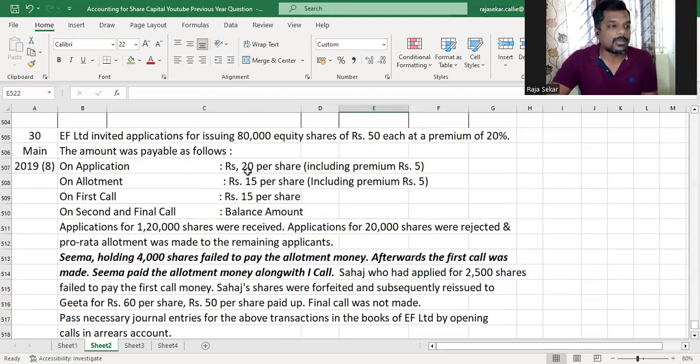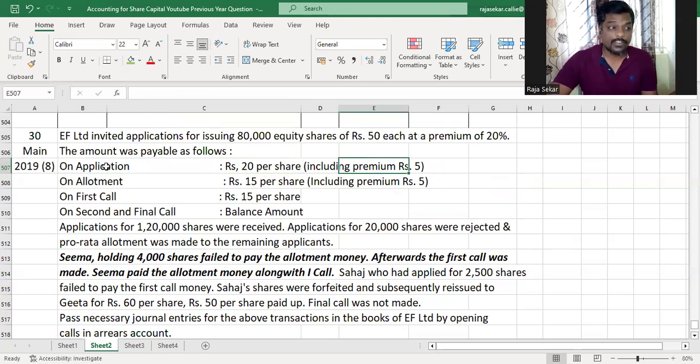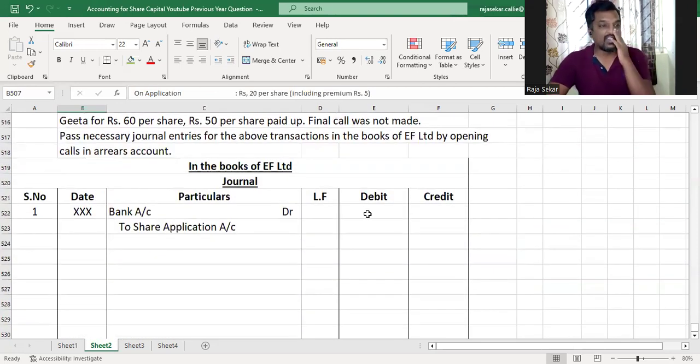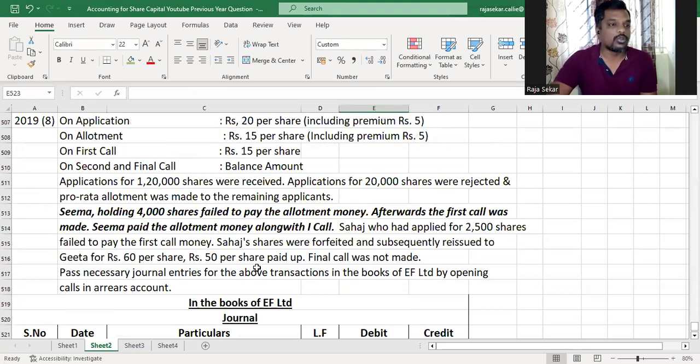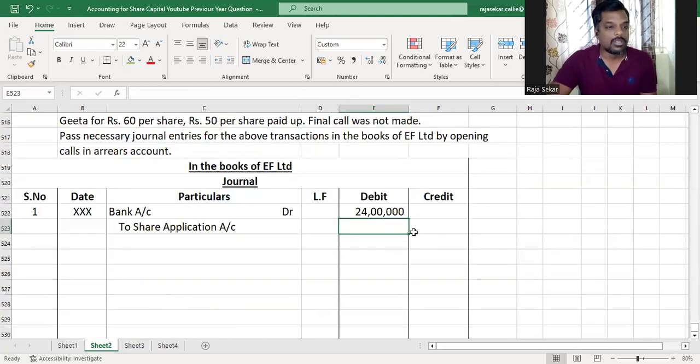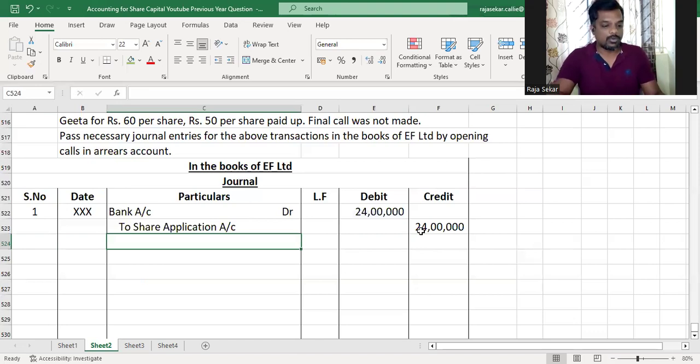All right, so how much is the application money? It is 20 per share, which includes 5 rupees premium, understood. But even if it includes premium, when they receive the application money, it is 1,20,000 into the full amount that is receivable on application. You don't have to bifurcate it into premium and capital, because at this point they're just applicants, they've not even become shareholders. Received application money.